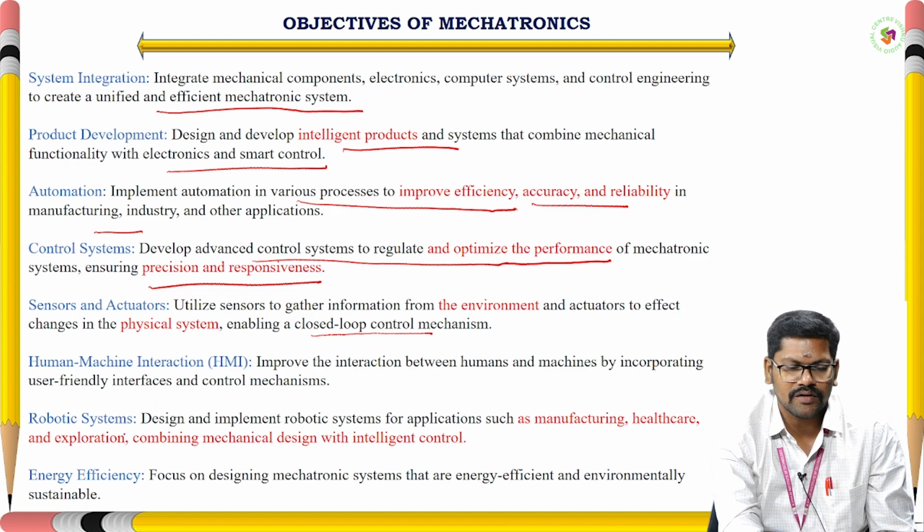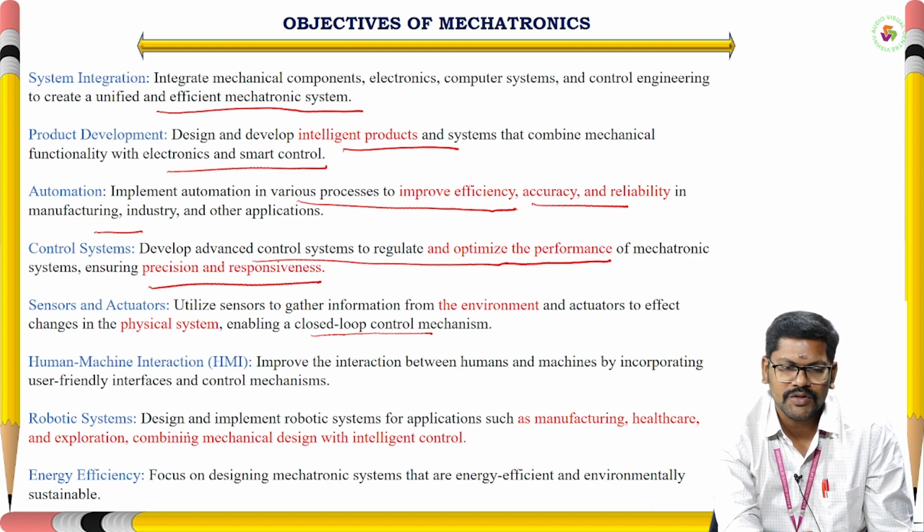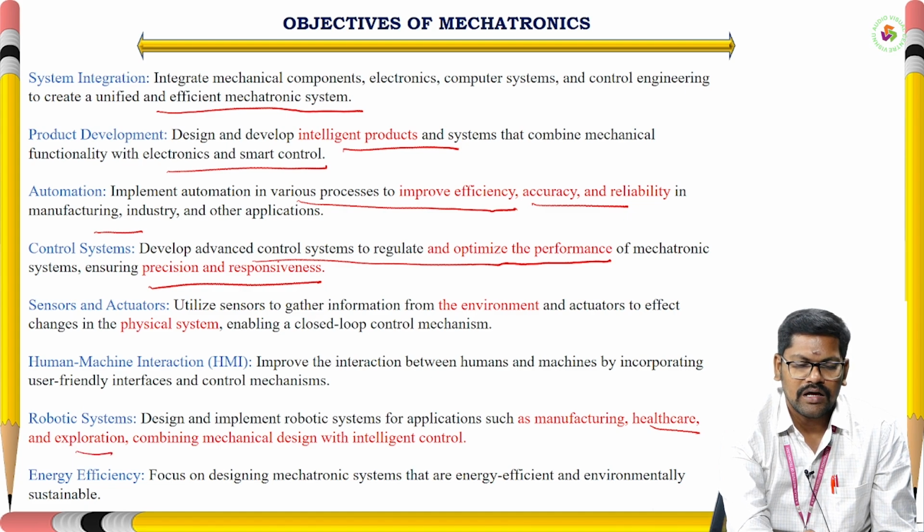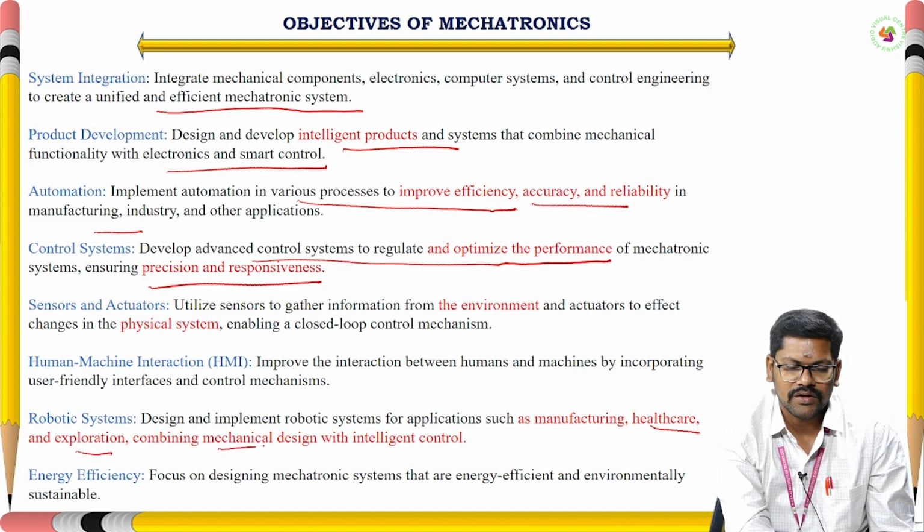And next one is robotic systems. This is a main objective of mechatronics. We are designing and implementing robotic systems for applications such as manufacturing, healthcare and exploration, combining mechanical designs with intelligent controls. And finally, ultimately, whatever systems we are using, energy is ultimate.